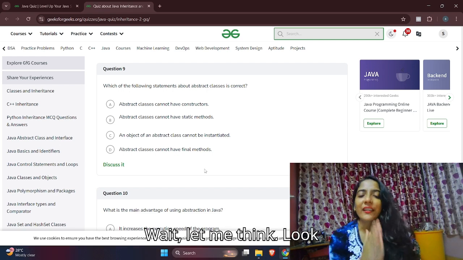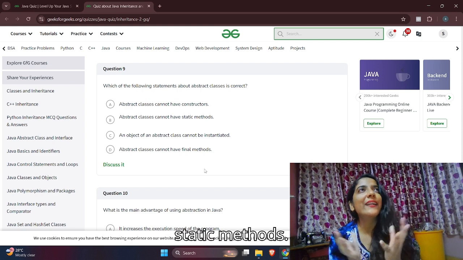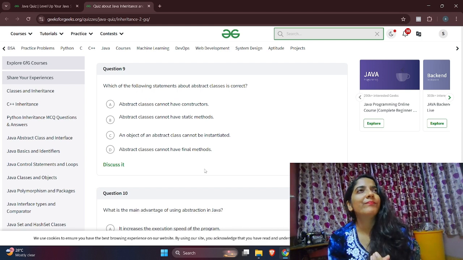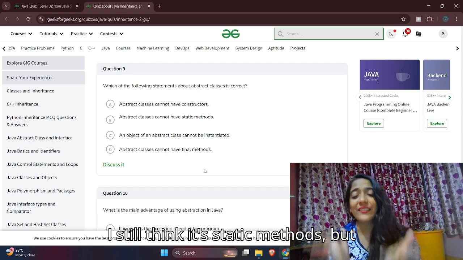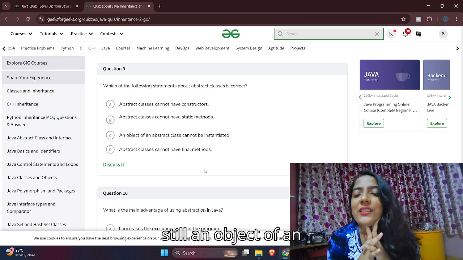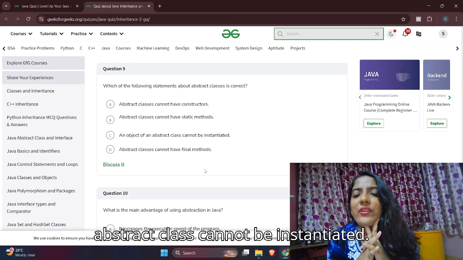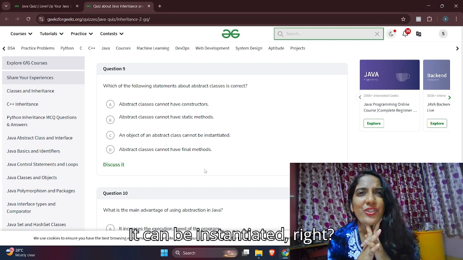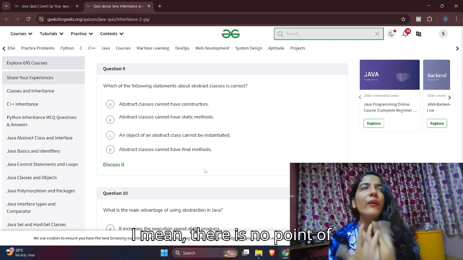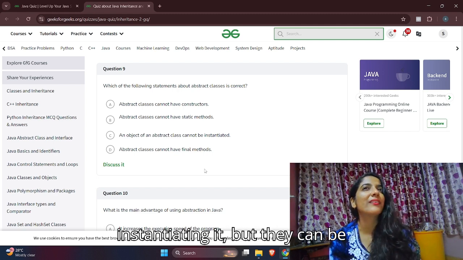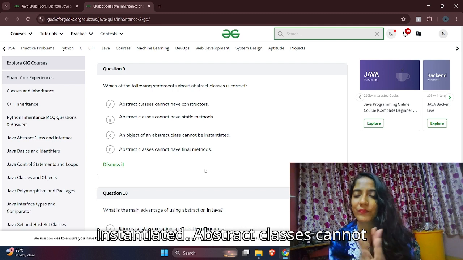Wait, let me think. Look, static methods. I still think it's static methods, but still, an object of an abstract class cannot be instantiated. It can be instantiated, right? I mean, there is no point of instantiating it, but they can be instantiated.